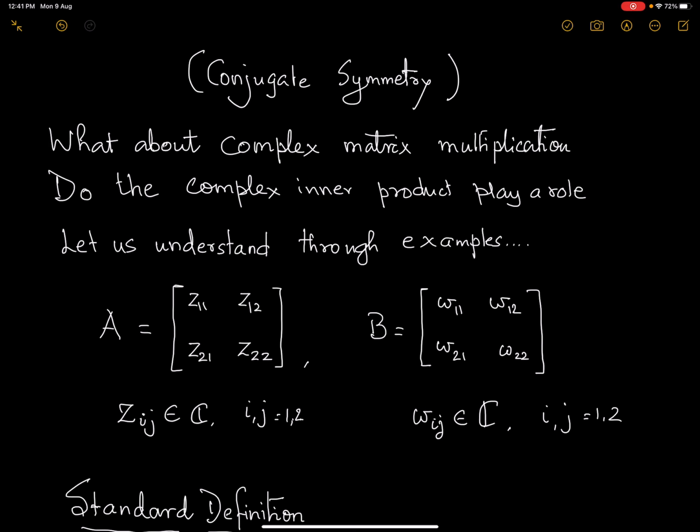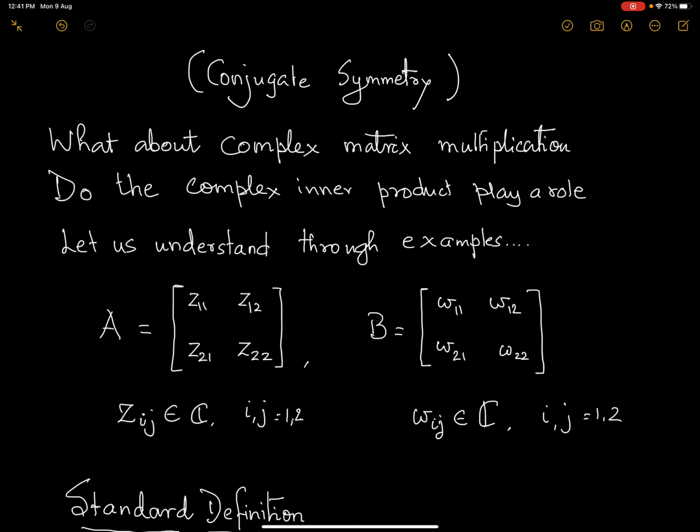What we had learned: if all the entries in the matrices are real, and for example my scalars are also real, so I'm in the real vector space, then if you want to multiply a matrix A with a matrix B, you take the inner product between the ith row of A with the jth column of B. That real number is the ijth entry, or the entry in the ith row and jth column, of the product matrix AB. That's what we had discussed earlier.